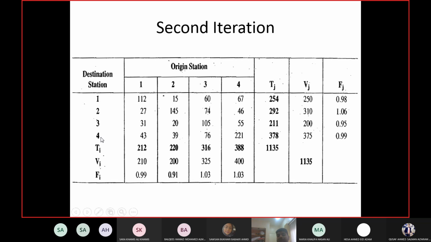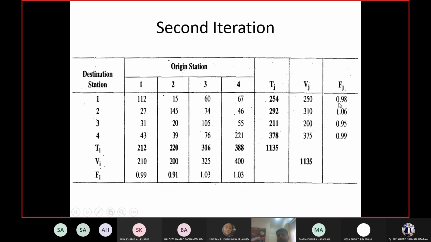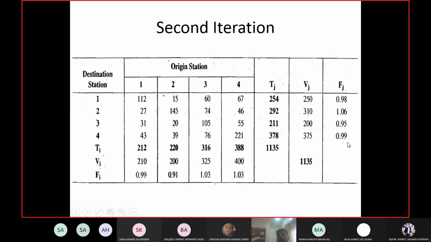And if you compare the factors with the previous iteration, for example, this one was 0.97, now it is 0.98. It was 1.08, now it is 1.06. 0.92, now 0.95. So all factors are becoming closer to 1. Even the factors which were already in the range are becoming closer to 1. So with each iteration, you are getting closer to 1. But like I said, if you want to get exactly 1 for all the rows and columns, it will take you a lot of time.